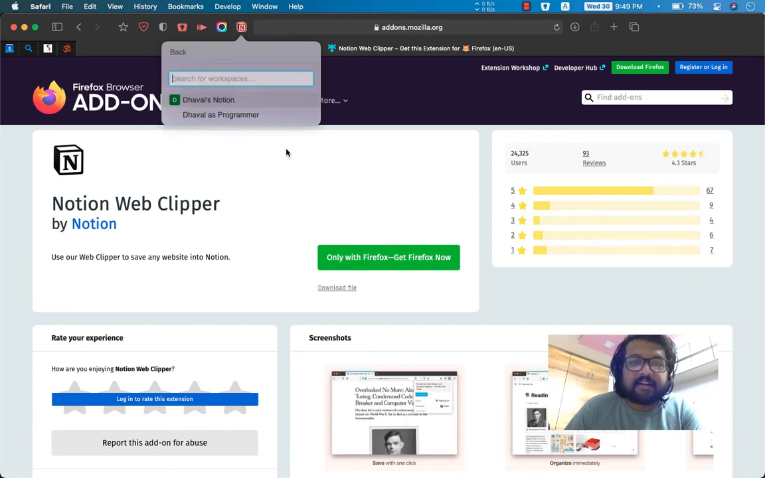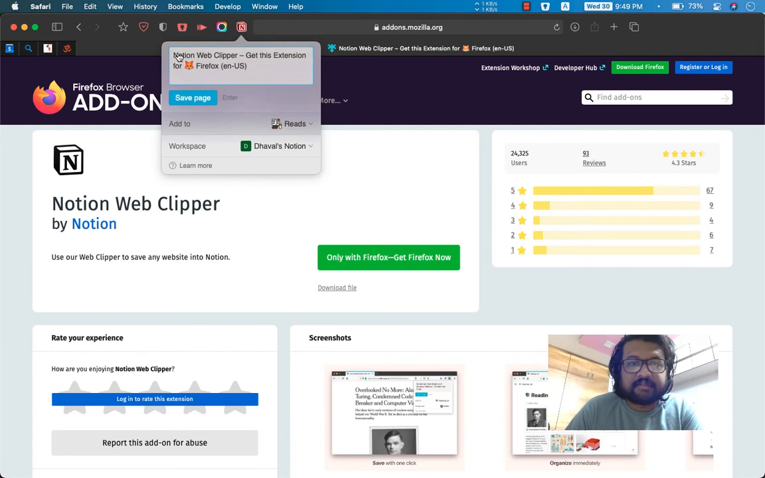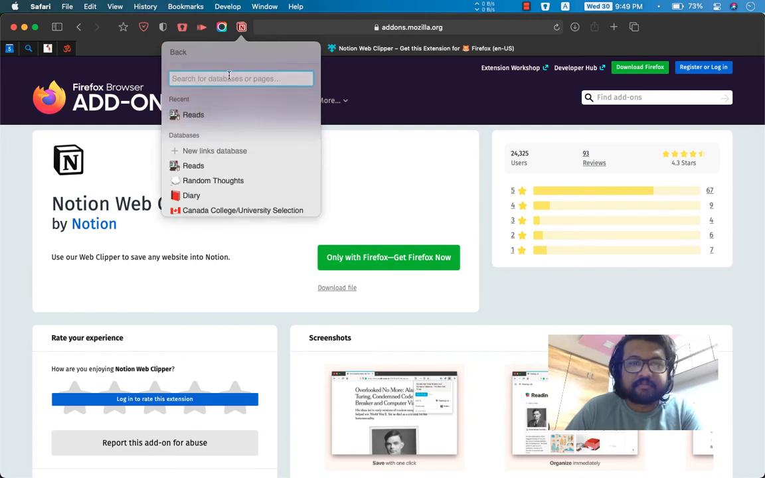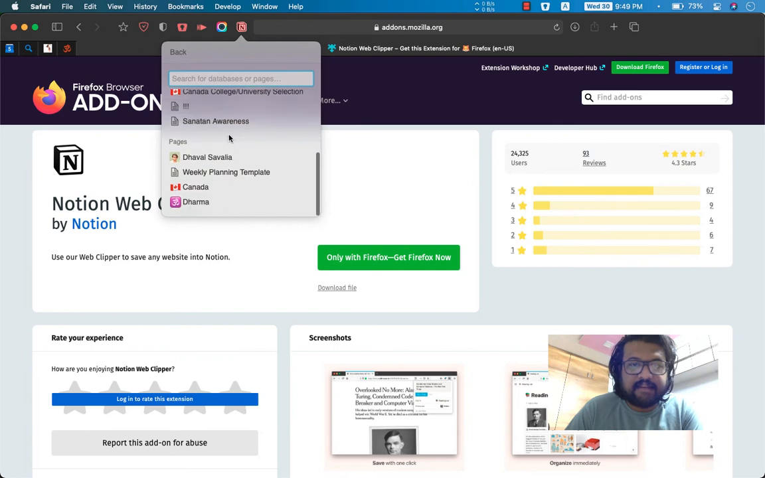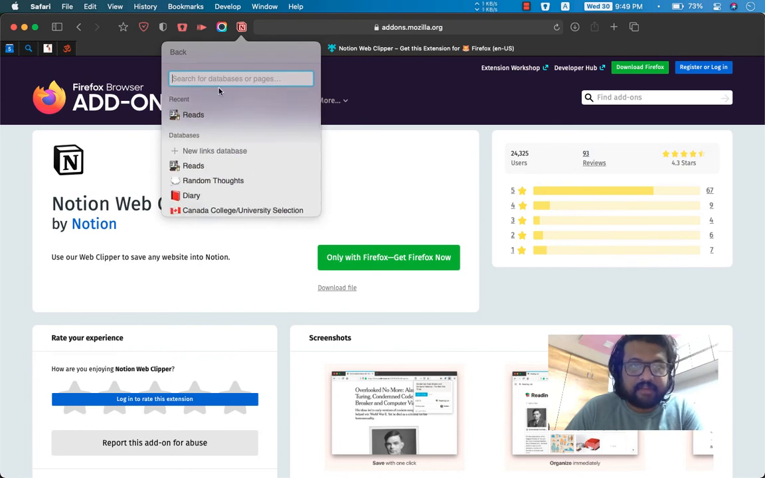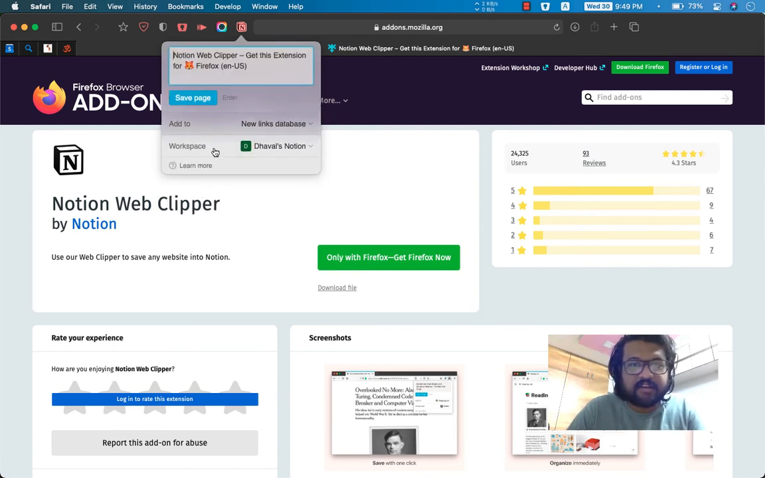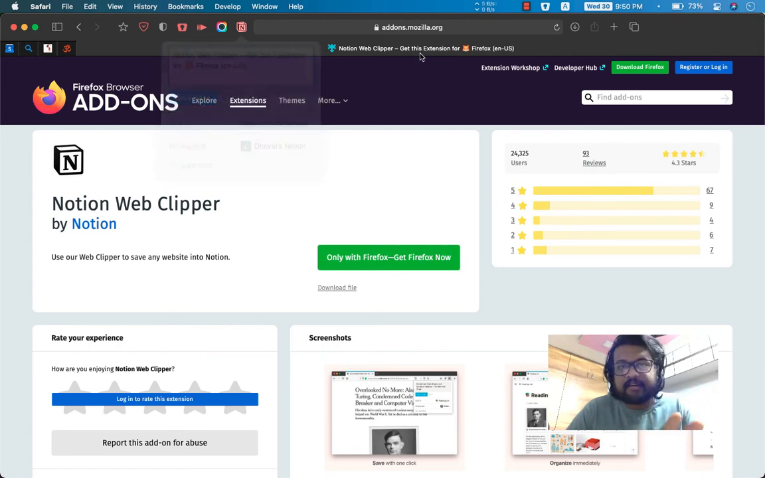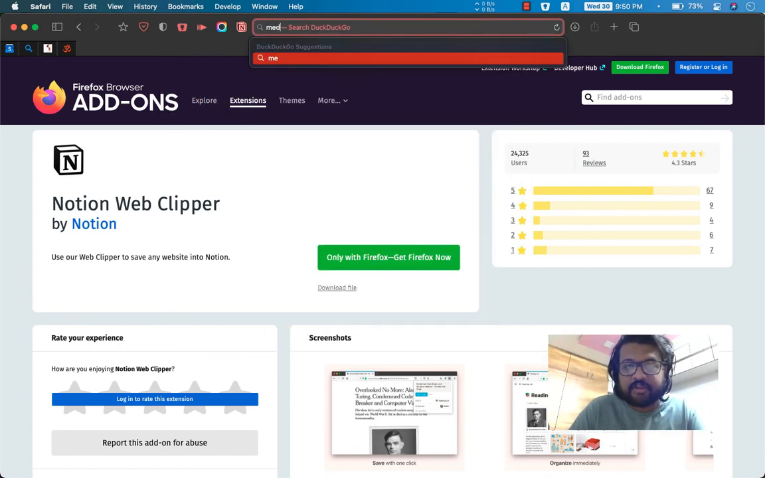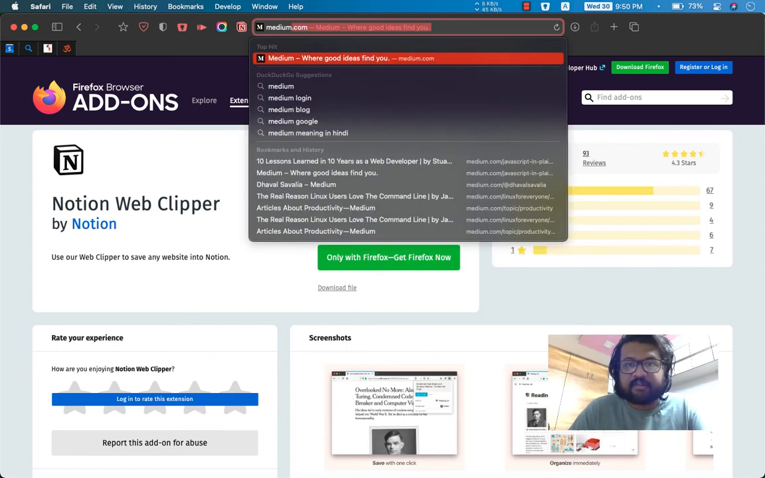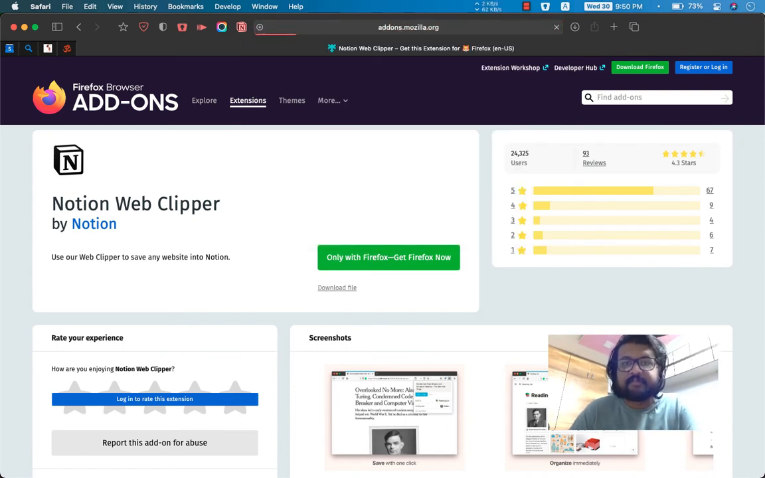So yeah, this is your workspaces, and add to, let's add it to somewhere else. Where do I add it? Notion. I mean, you get the idea of how it works. My actual reads are too embarrassing to read. All right, new links database. Right, we are creating a new one altogether. Or wait a second. This is where I use it, so we'll not use it on this website. So we'll use it in Medium.